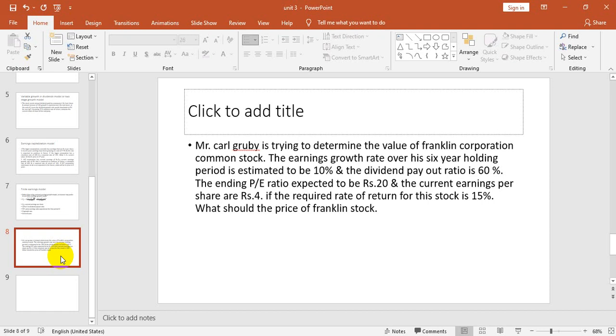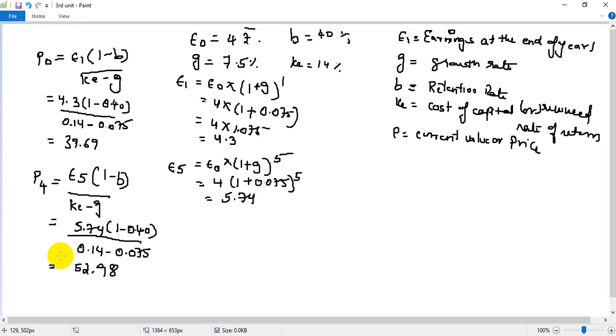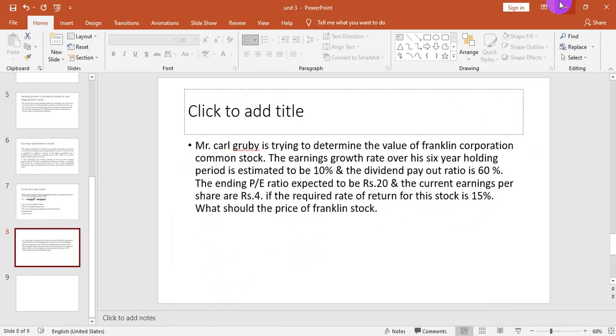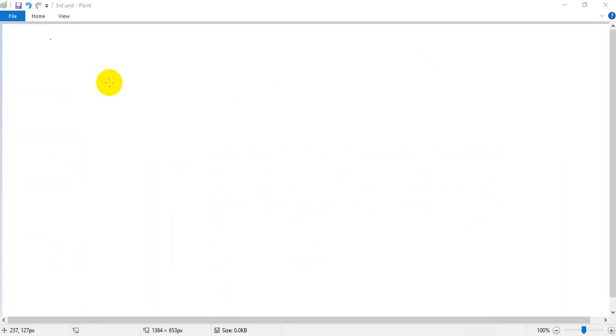If the required rate of return of this stock is 15%, what should be the price of Franklin stock? Now we are going to write down all the details regarding this question, then we are going to do it. Let me do it on another slide. So let's write down the question.